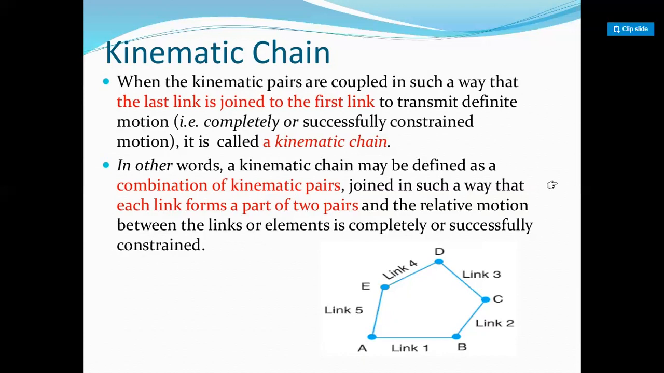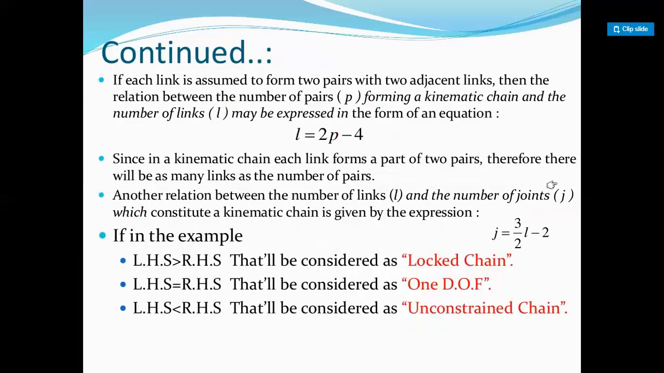The construction of pairs coupled together is called a kinematic chain, right? In other words, the kinematic chain may be defined as the combination of kinematic pairs joined in such a way that each link forms a part of two pairs and the relative motion between the links or elements is completely or successfully constrained. Then it's called a kinematic chain.